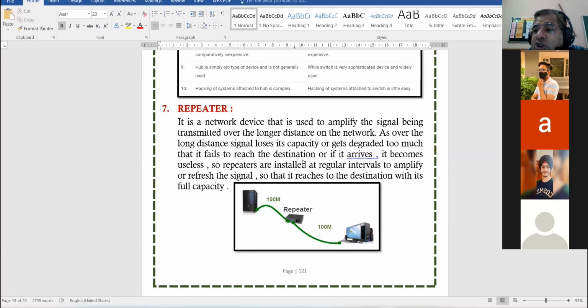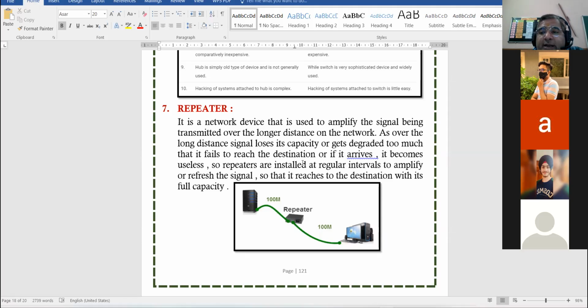So that the signal should not deteriorate, should not lose its capacity, we install a device at regular intervals. That device amplifies the signal. Amplifies means refreshes the signal. वो बार बार सिग्नल को रिफ्रेश करता रहता है, एम्पलीफाई करता रहता है, ताकि सिग्नल अपनी कैपेसिटी को लूज ना करे. And by the time the signal reaches the destination, it should reach with its full capacity. This function is performed by repeater.